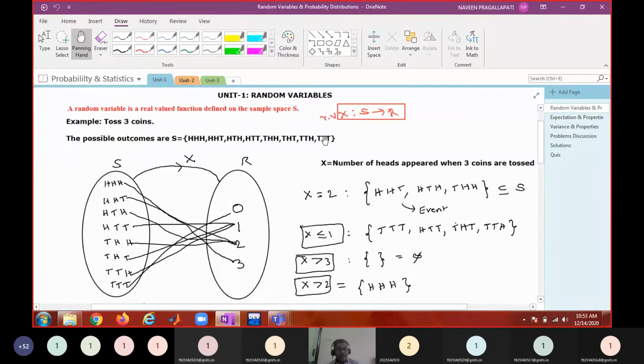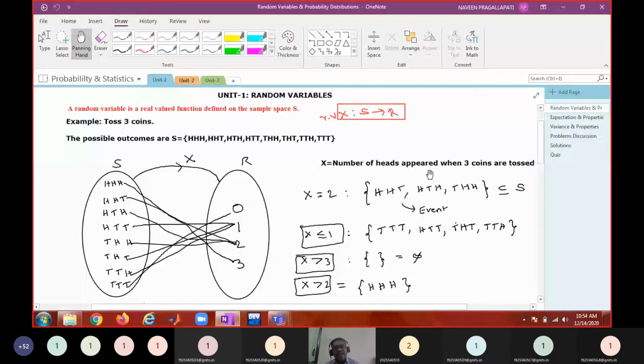On this sample space, please listen carefully, I can define a random variable as per my wish. I can define a random variable in n number of ways on a sample space. This is only one way of defining the random variable.